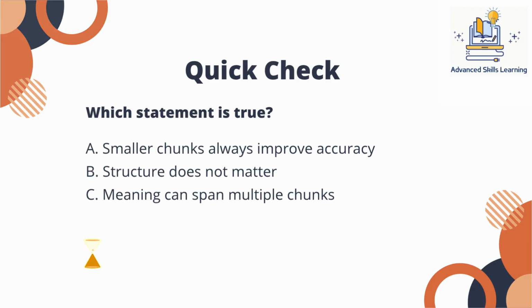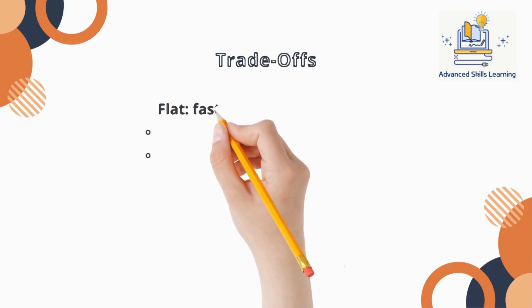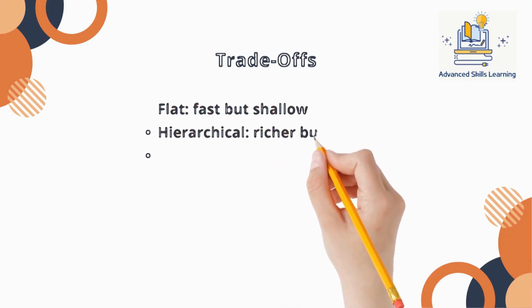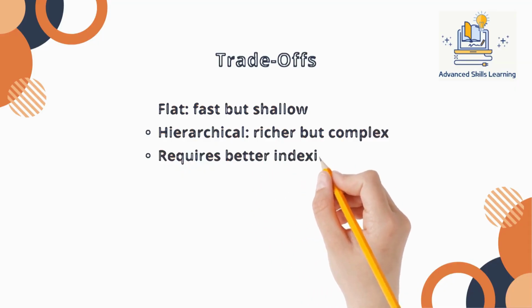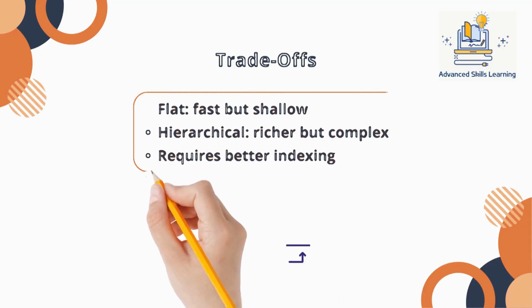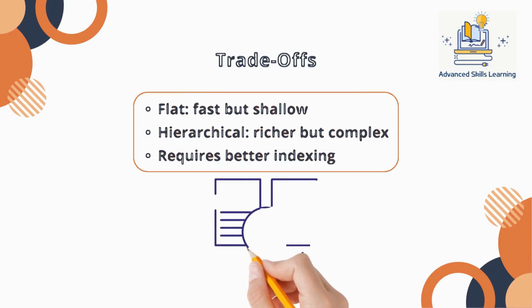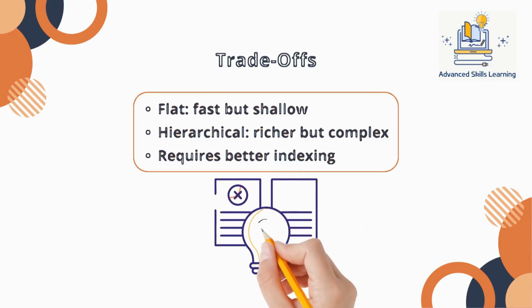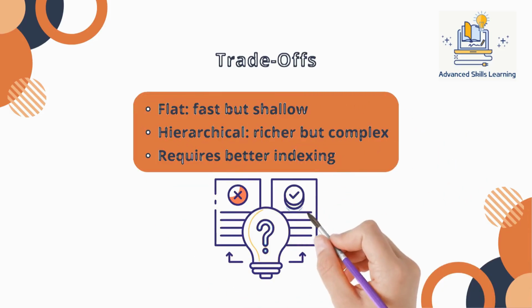There is a clear trade-off between flat and hierarchical chunking. Flat chunking is fast and simple, making it easy to implement at scale. Hierarchical chunking is more complex and requires additional metadata and retrieval logic. However, it provides significantly better context quality. In production systems, this trade-off often determines whether your system feels reliable or frustrating. So the choice is not just about performance, but about how much correctness your use case actually demands.